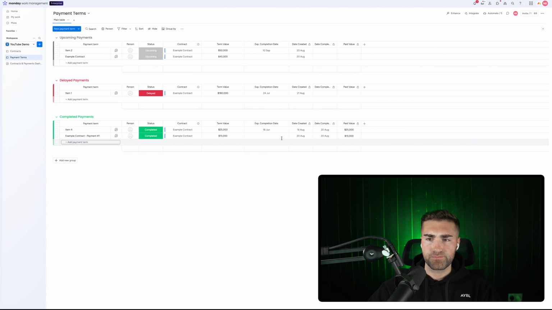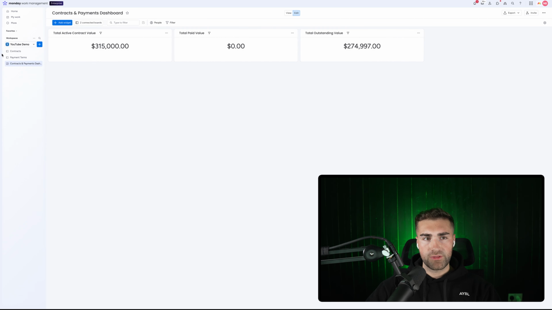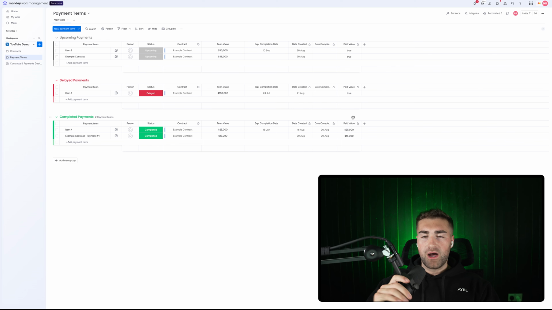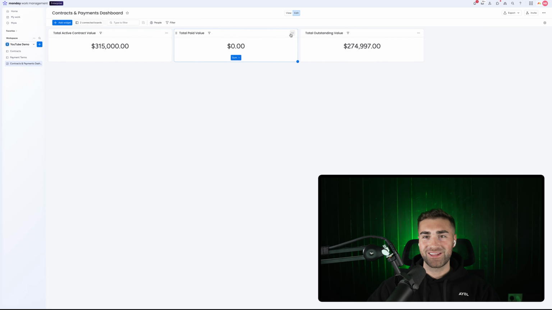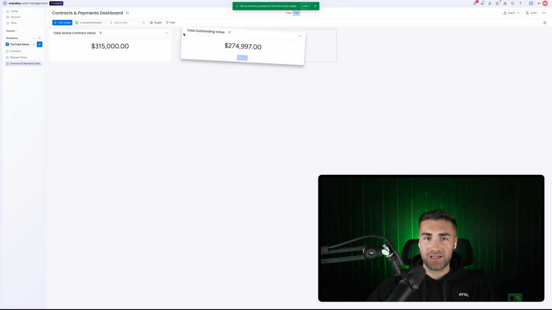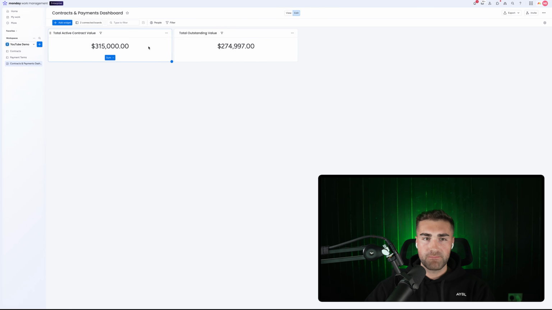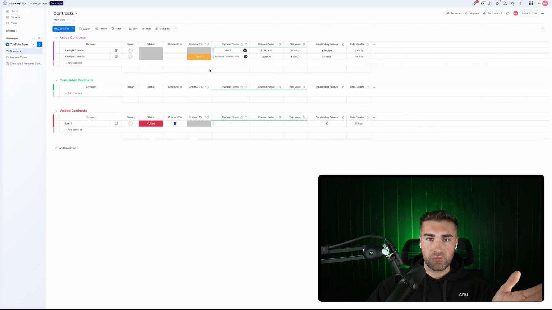I got term value. It might be because we're doing, if I get rid of those, let's see what happens. Set formula. No, it's something to do with the formula, and I don't think I'm going to try and work it out now, if I'm being honest with you. So I'm just going to delete that for the time being. I'm pretty sure it's possible. It's just some formula columns within Monday.com, when you're mirroring them, can get really weird. There are ways of overcoming that issue. I'm not going to focus too much on that in this video, but you can see we've got a total active contract value, our total outstanding value. In all fairness, do we actually need to know our paid value? Probably not anyway. So we've got all of that information available to us.